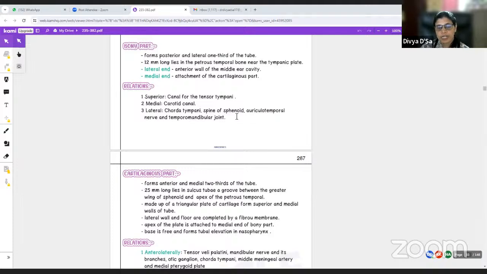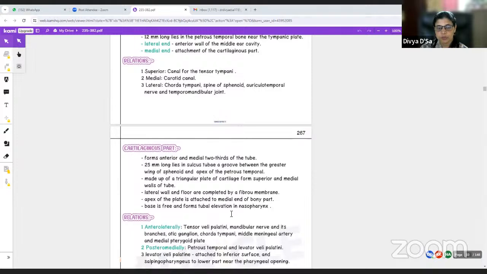It is made up of a triangular plate of cartilage which forms the superior and medial walls of the tube. The lateral wall and the floor are completed by a fibrous membrane. The apex of the plate is attached to the medial end of the bony part. The base is free and forms the tubal elevation in the nasopharynx.